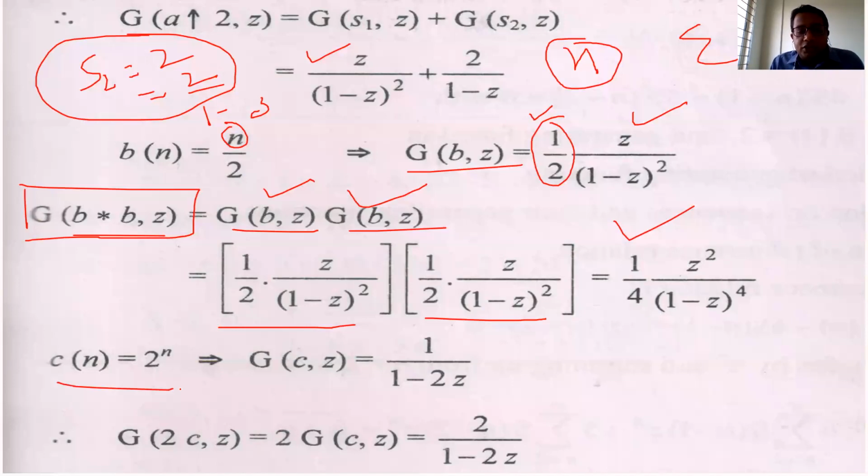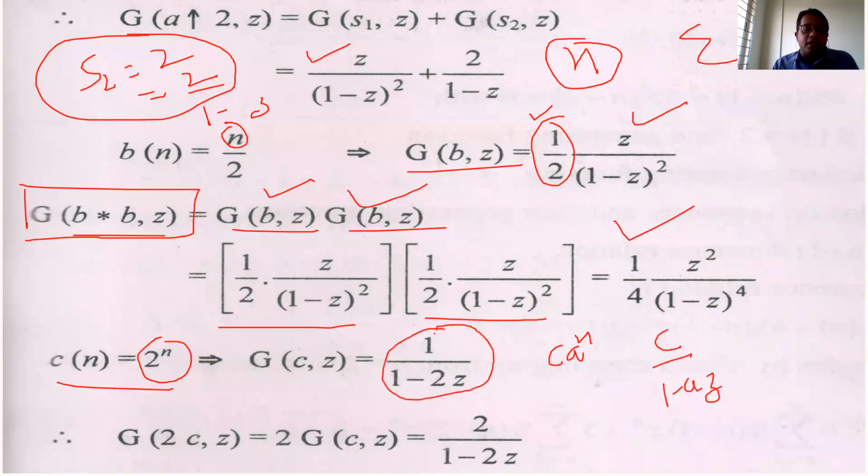And the third is c(n), which was 2^n. So the generating function of c(n), 2 raised to power n, has its formula also discussed directly in the previous lectures. Its generating function is 1 over 1 minus a z. Here you have only a equal to 2 and the coefficient is 1, so we directly get the formula 1 over 1 minus 2z. And we have to find the generating function of 2c. So it is 2 times the generating function of c(z); the scalar is taken outside, 2GC(z). GC(z) is 1 over 1 minus 2z. In this way you can derive the generating functions using the formulas.